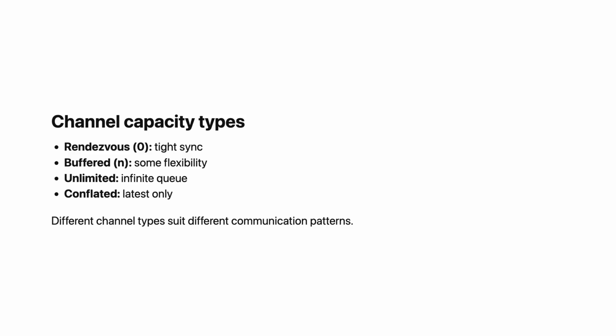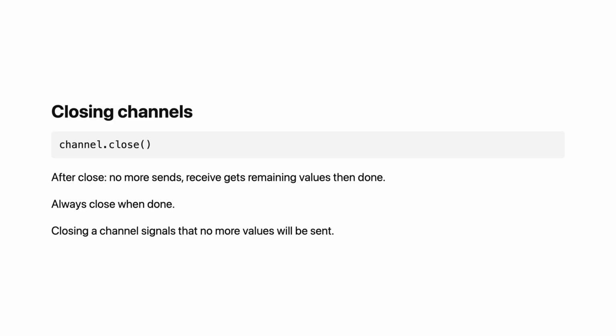A conflated channel keeps only the latest value. Channel<T>(CONFLATED). Send never suspends. Old values are dropped if not received. Choose the type based on your needs. Rendezvous for tight synchronization. Buffered for some decoupling. Unlimited or conflated for special cases.